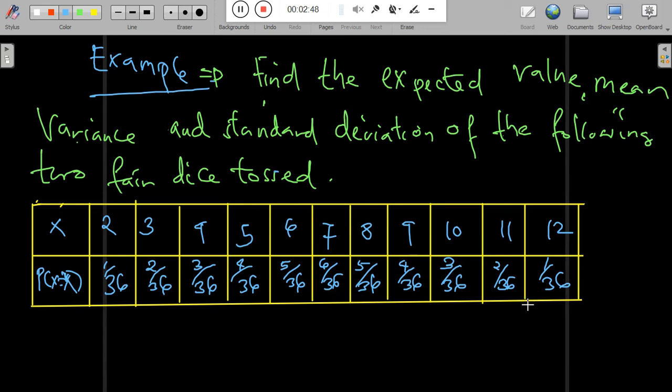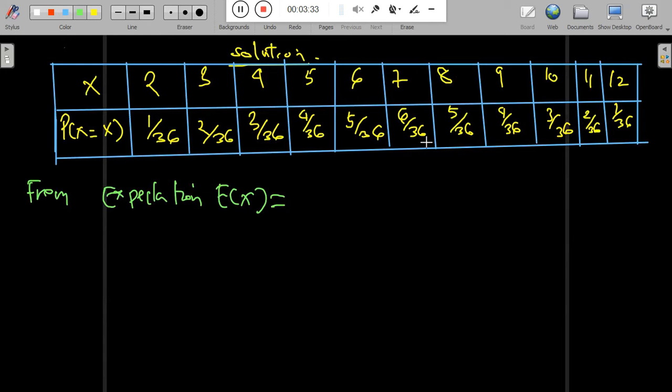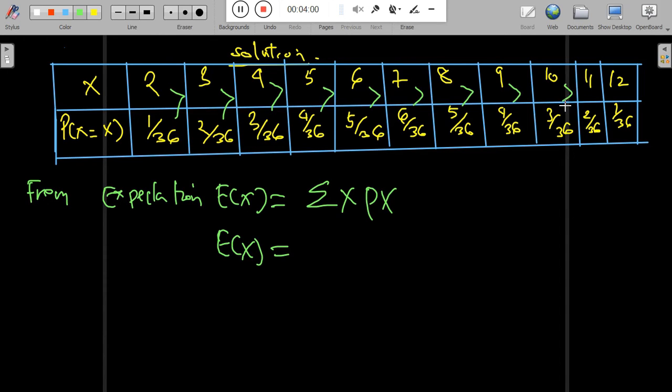This means the two dice give 6 times 6, which is 36 elements in the sample space. So we have x and the probability of x: x runs from 2 up to 12, and the probabilities of x run over 36 in each case. From this data, we are required to calculate the expected value. The expectation is given by taking the summation of x times the probability of x.